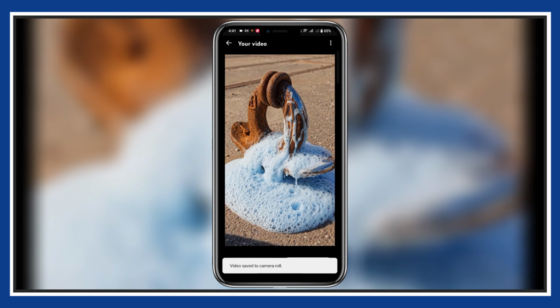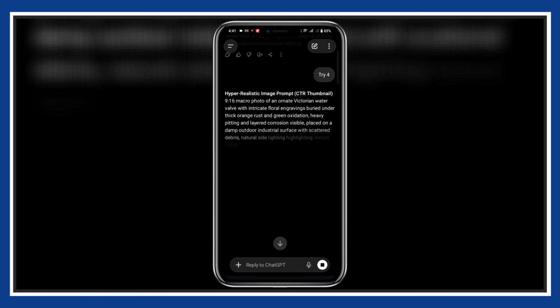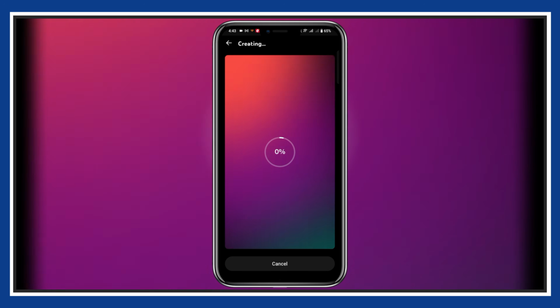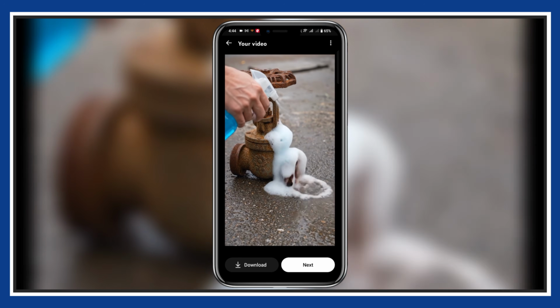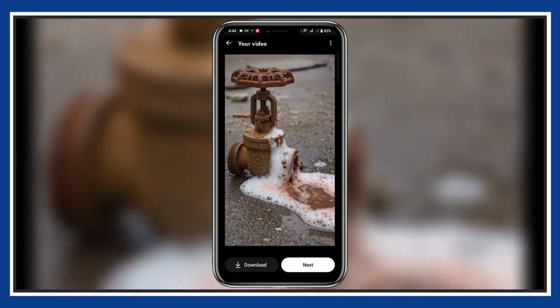But again, one is not enough. Go back to ChatGPT, pick another number. Let's say number 4. Same process again. New prompts, generate image, save it, animate it. Now you've got multiple clips ready to post. And just like that, you now have 2 viral niches fully automated using only your phone.